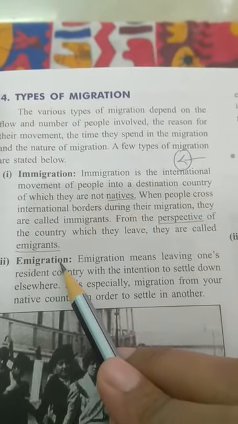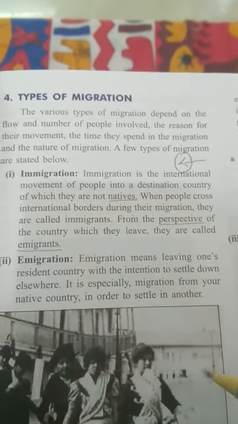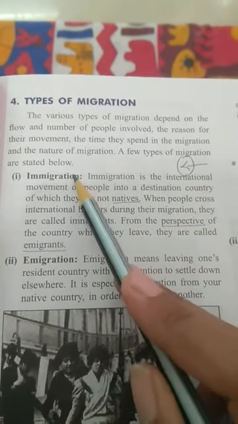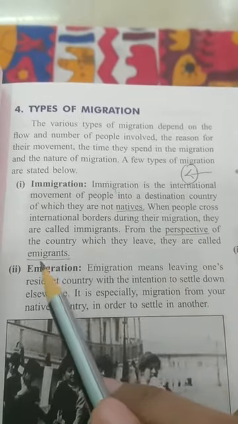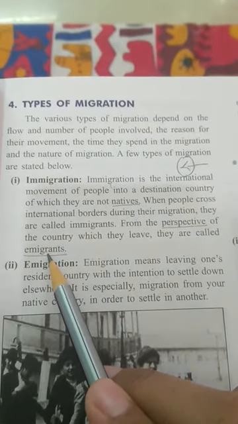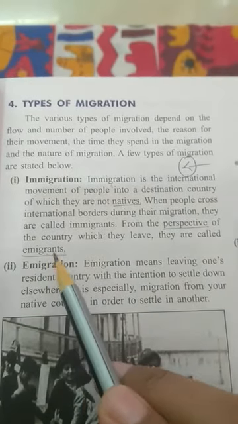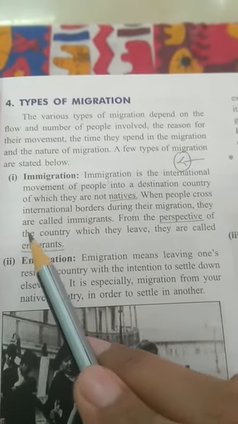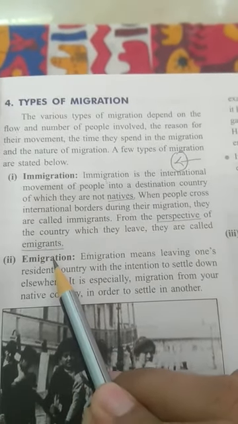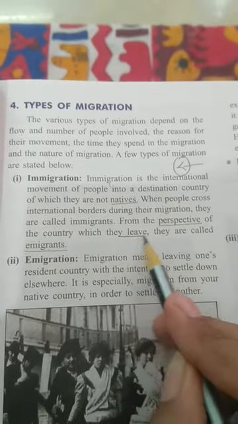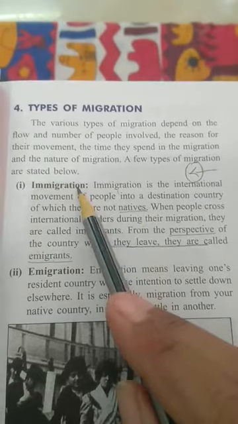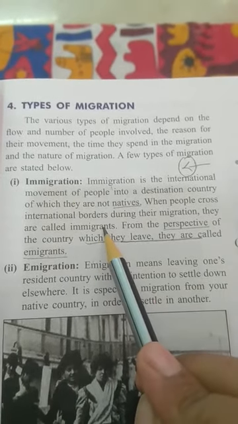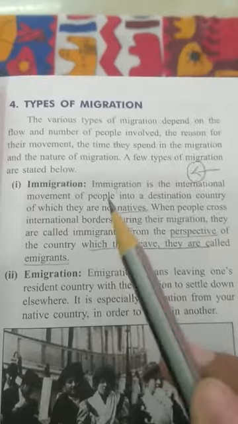Now, when you are leaving India and going to the UAE, you are an immigrant for the UAE and you are an emigrant for your country, that is India. So when you are moving out of a country, you are called an emigrant from the point of view of the country which you are leaving. And you are called an immigrant from the point of view of the country into which you are moving.